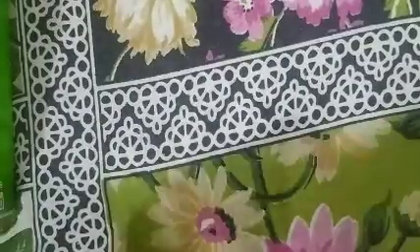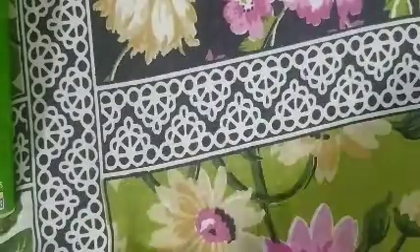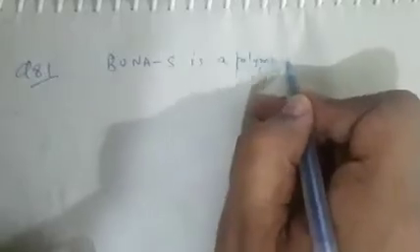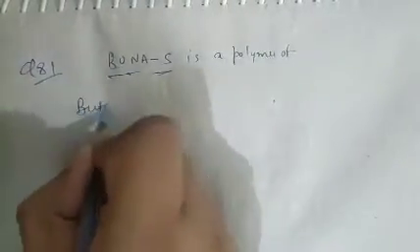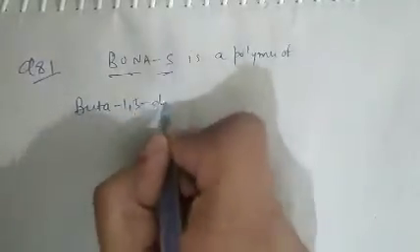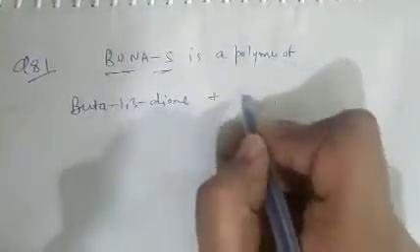See question number 81. Buna-S is a polymer of what? As we know, Buna-S contains two monomers: one is buta-1,3-diene and the other is styrene.